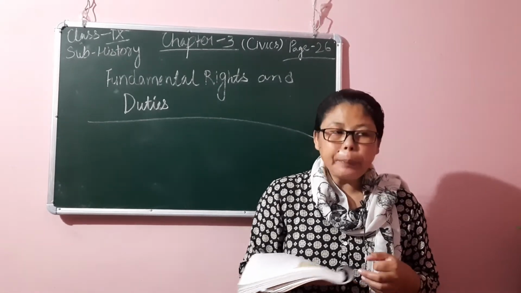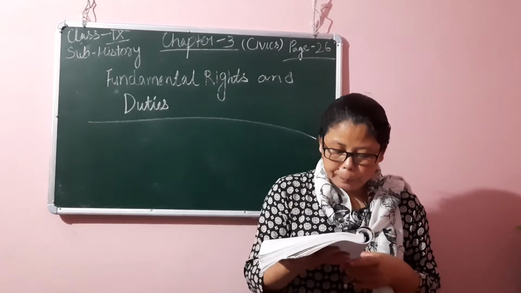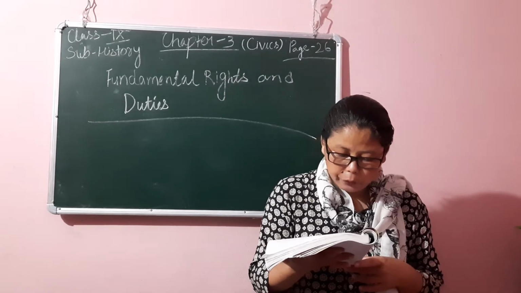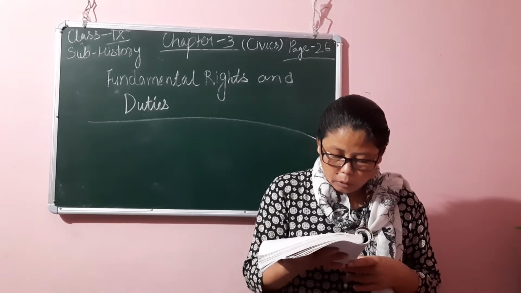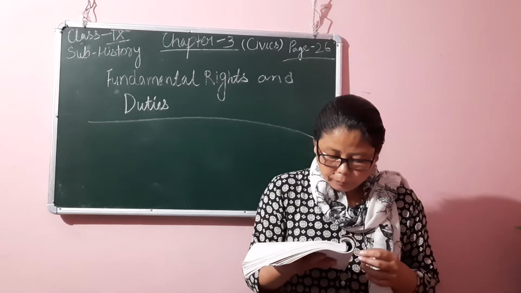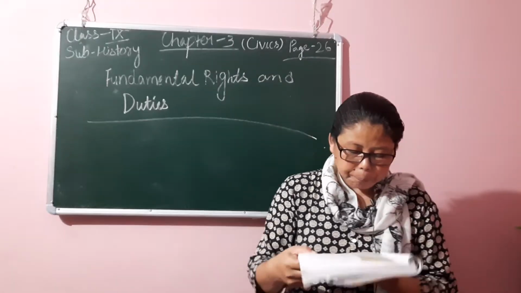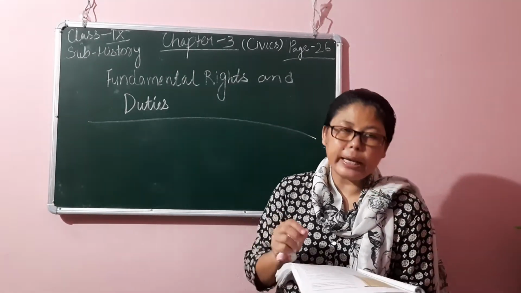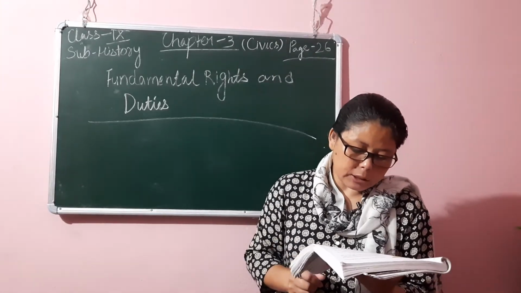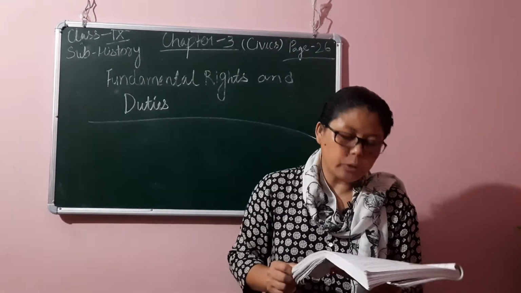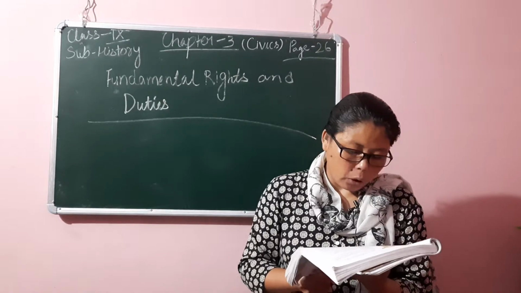This means that a person can be punished or imprisoned only according to the procedure established by law. Only that person can be punished, imprisoned or subjected to it according to the procedure established by law.